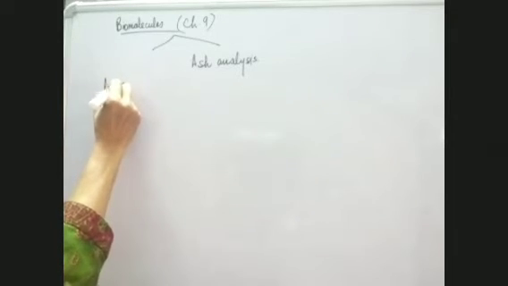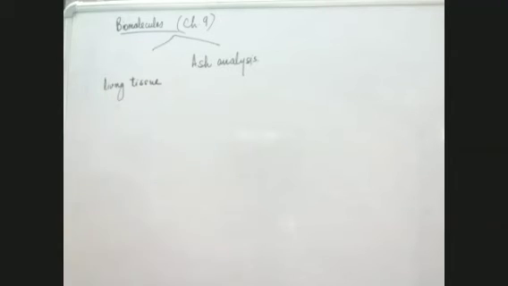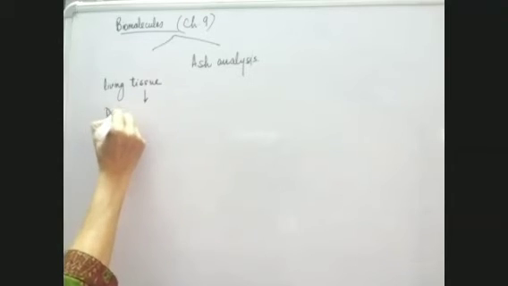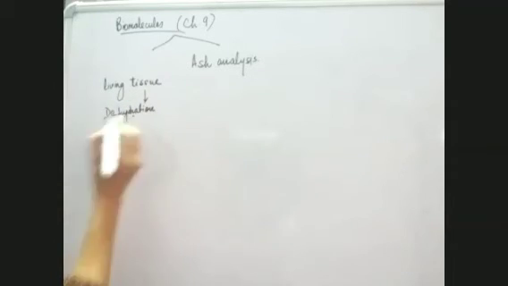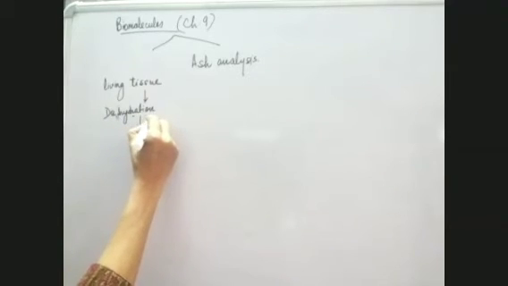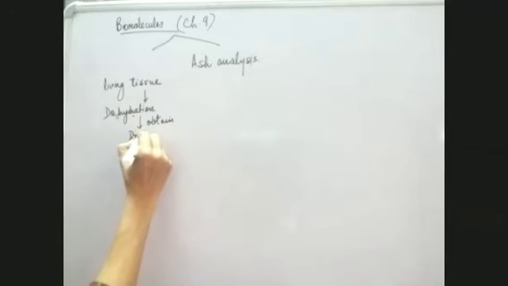Living tissue is taken. It can be a plant tissue or an animal tissue. This is first dehydrated. Hydration always means water. D means removal. Removing water is dehydration. As a result of dehydration, what we obtain is a dry tissue.